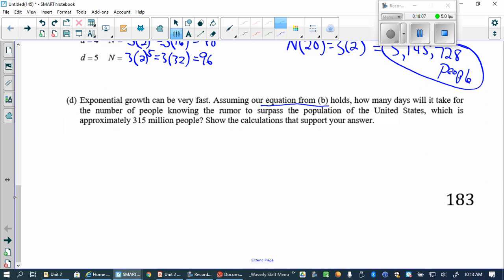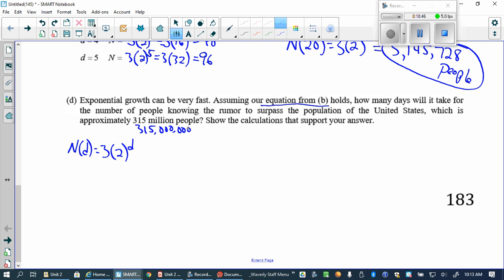So n of d equals 3 times 2 to the d. I think they probably did this a few years ago when there were fewer people. I think there's more like 350, 360 million now. Okay, so they want to know how many days it will take to reach 315 million.